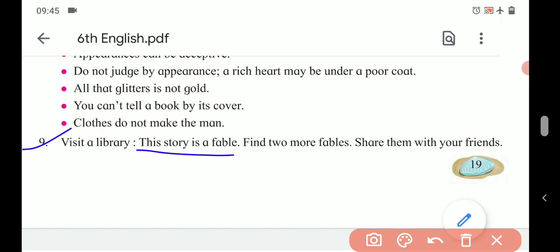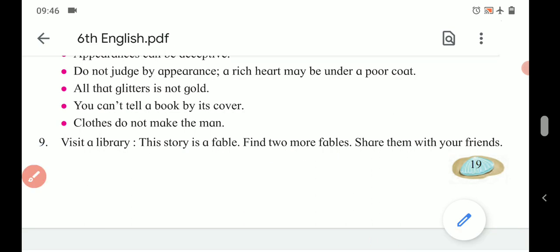So you have to find two more fables and share them with your friends. You might have gone through Aesop's fables, right? You can think of the story the stag and his antlers, and you can think of some others. So you have to find two more such fables only.